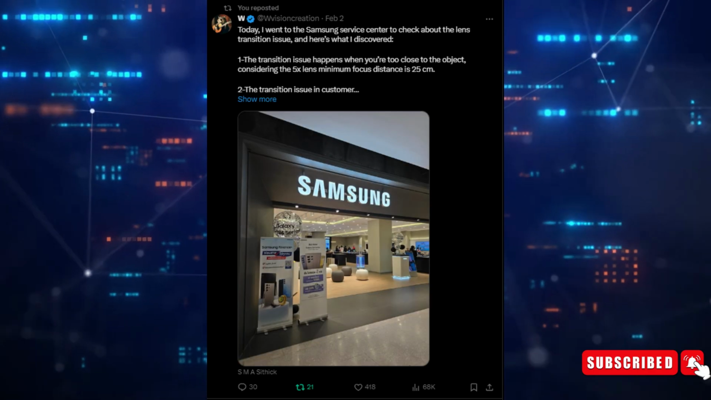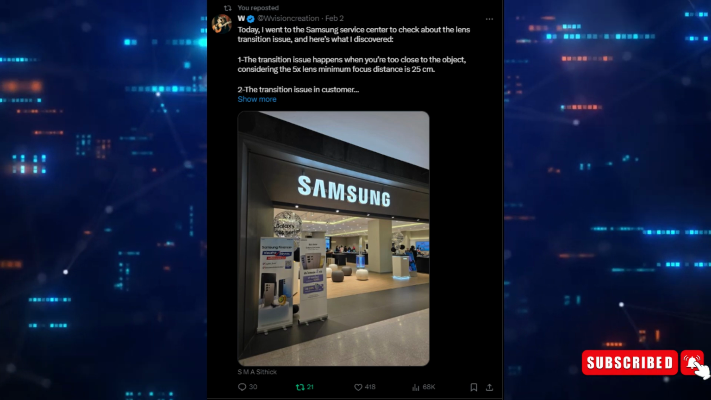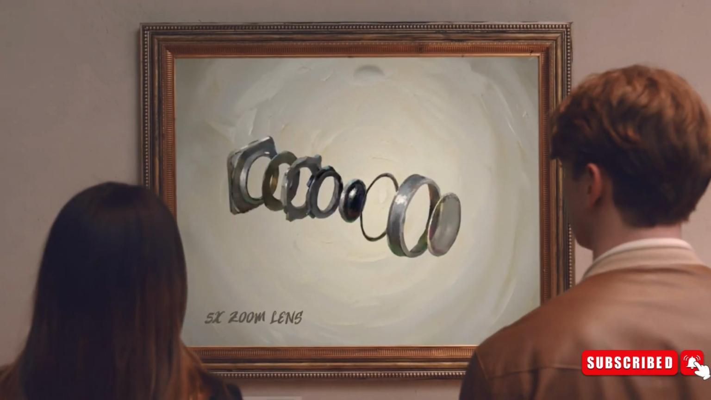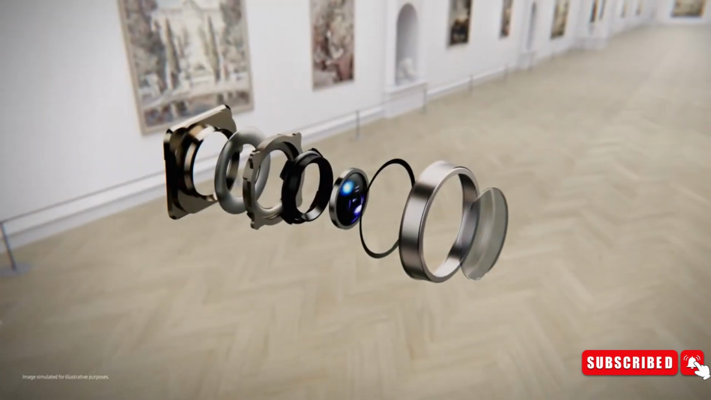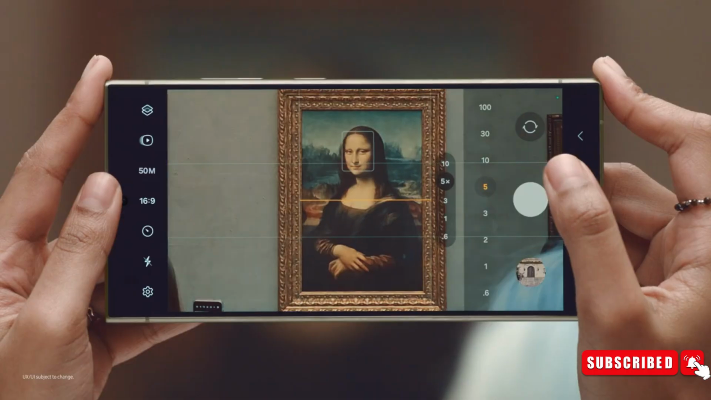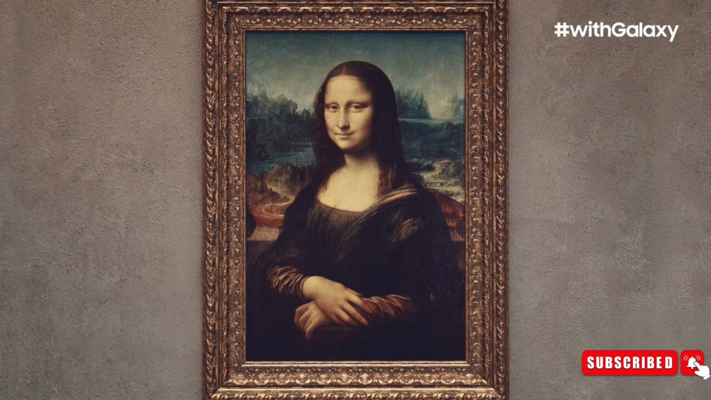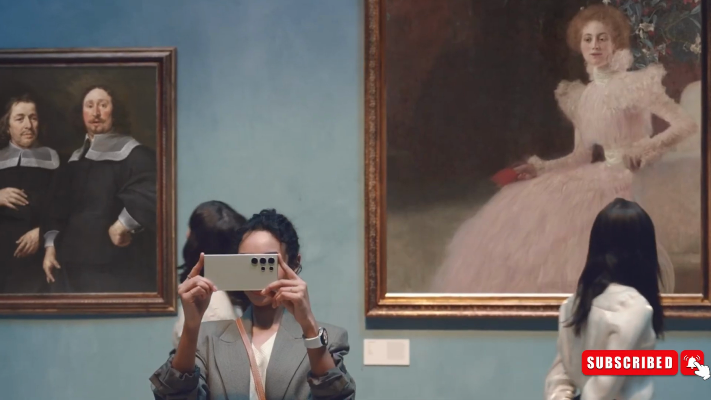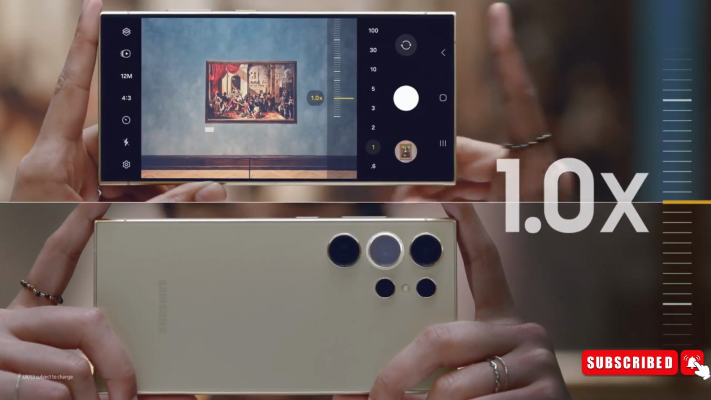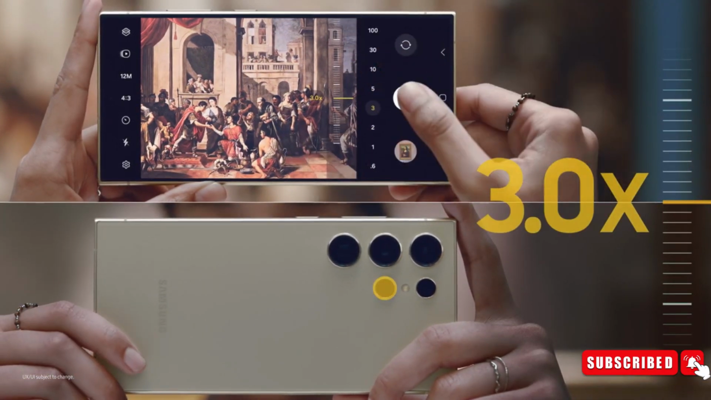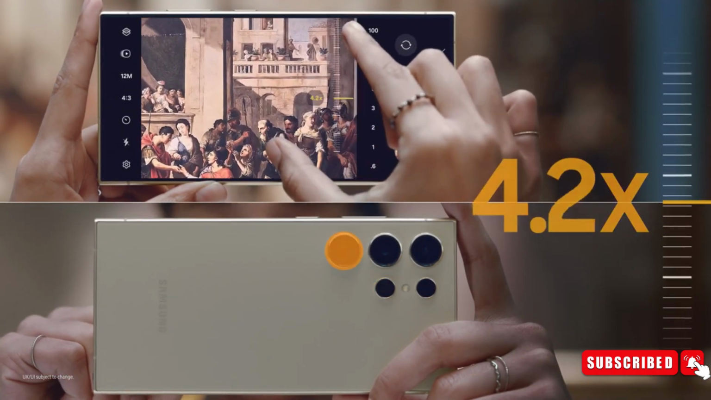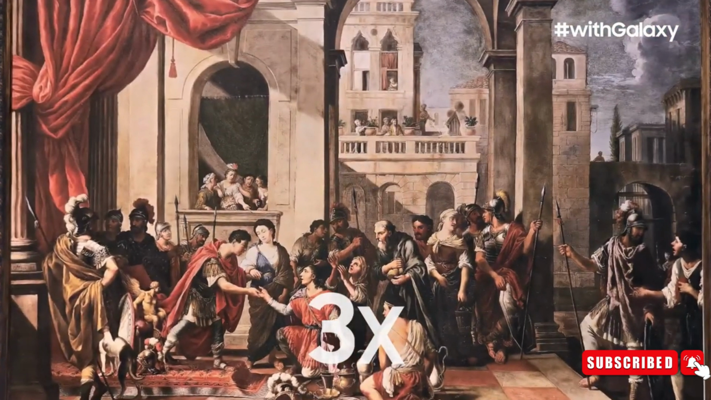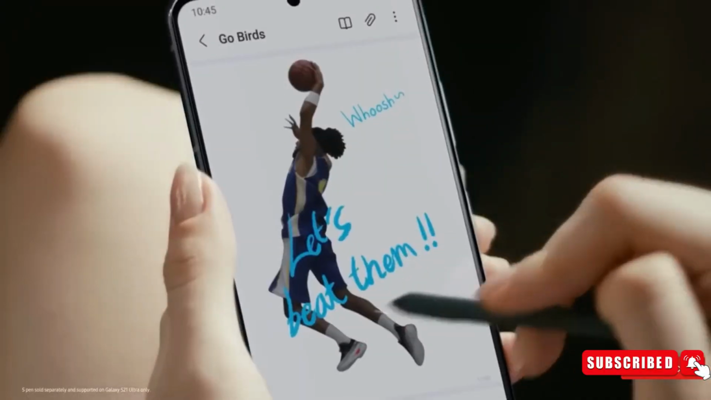Number 1. A user, Vision Creation, posted on X, formerly known as Twitter, about his camera lens transition issue. This is what he discovered when he went to the Samsung Service Center to check about the lens transition issue. The transition issue happens when you're too close to the object, considering the 5x lens minimum focus distance is 25 centimeters. The transition issue in the customer unit is when zooming in from 3x to 5x, but the user found that some demo units at the store have the transition issue when they zoom out from 5x to 3x, or when they zoom in. So, replacing the unit can still have the problem.